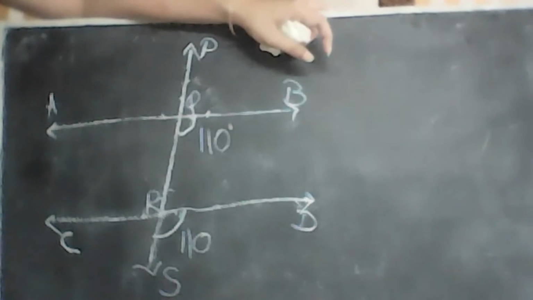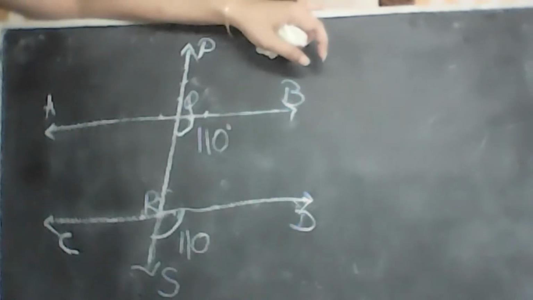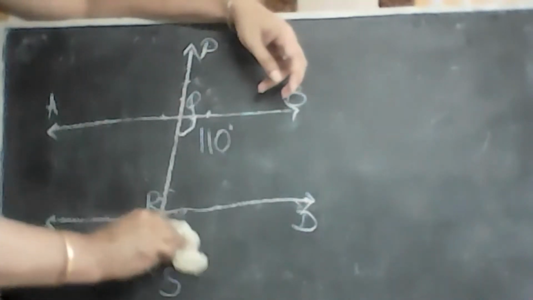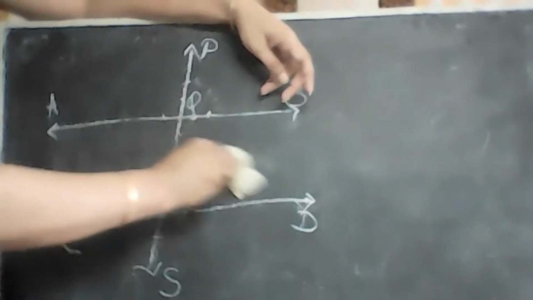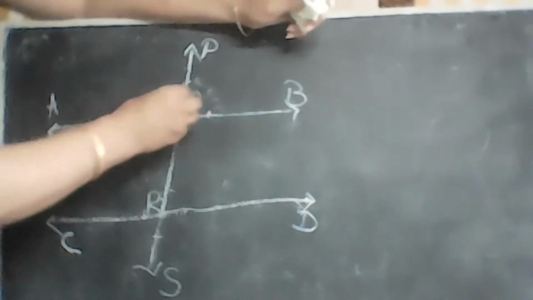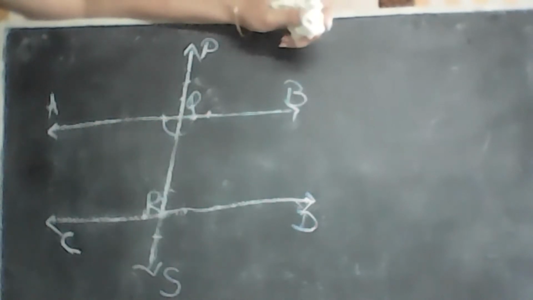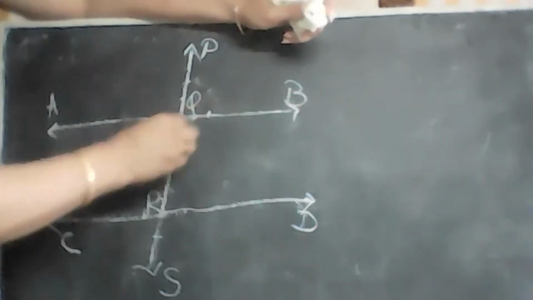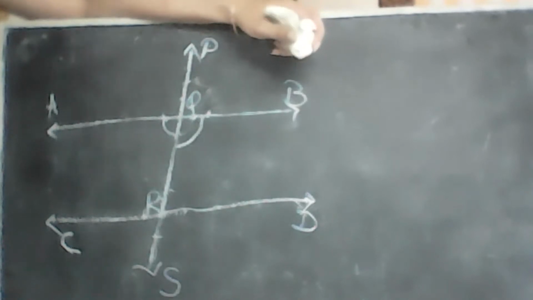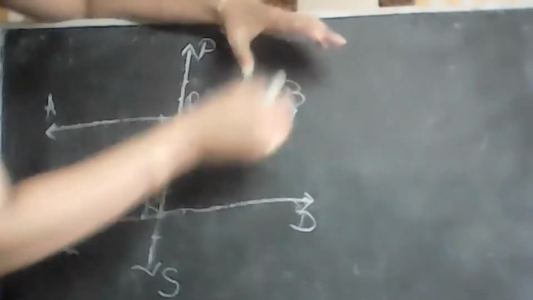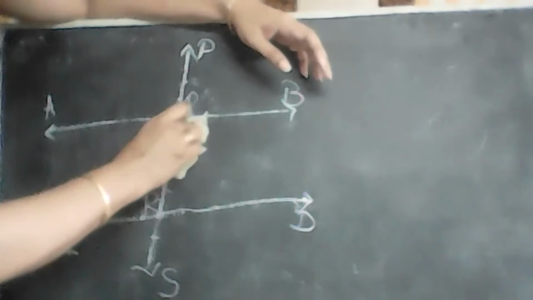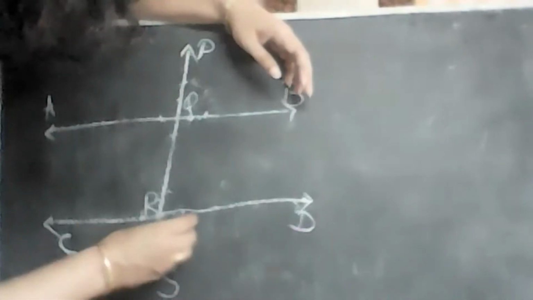Thank you. One more question to you. Name any two interior angles. Ma'am, AQR. AQR, okay. BQR. BQR, okay. Good, good. Thank you very much. Go have some hot water and then lie down for some time. Thank you very much for your cooperation. Really appreciate it. Please put off your mic and relax for some time.